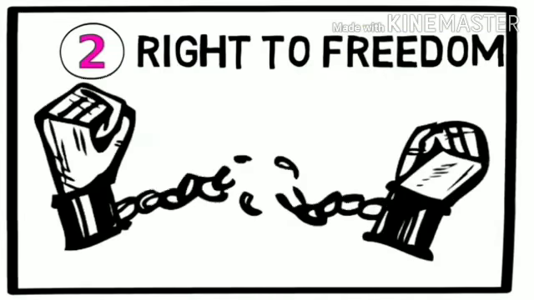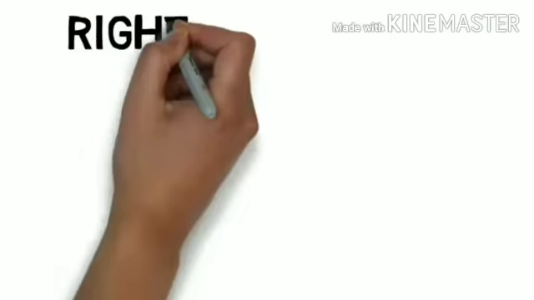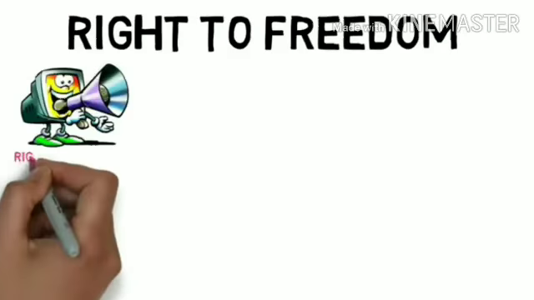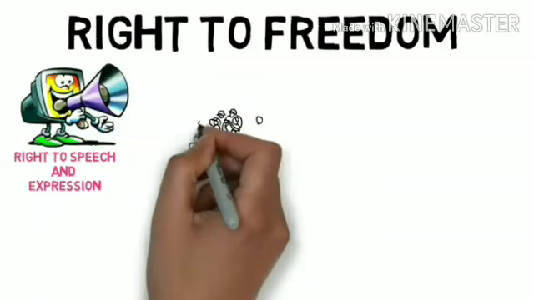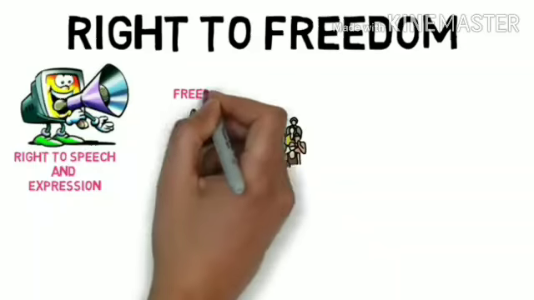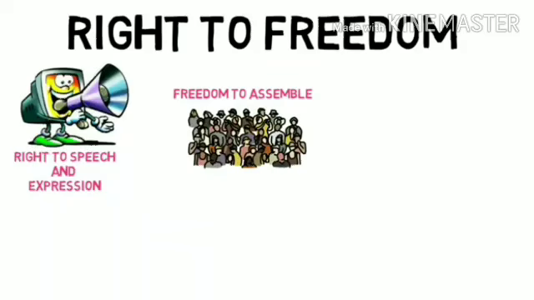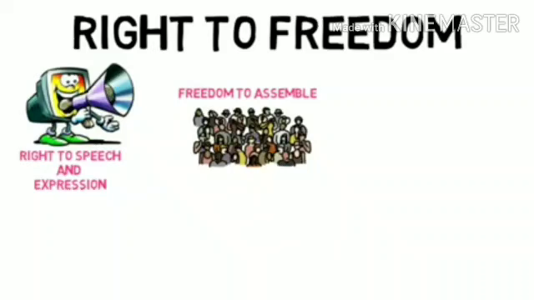The second right that our constitution gives us is right to freedom. Now what does it mean? It means every Indian citizen is free to speak and express views as a free citizen of the country. This right also includes freedom to assemble or gather in groups peacefully. That is why we sometimes see people coming out in groups and protesting against something they don't like or they don't want. Nobody can stop them. That is their right.